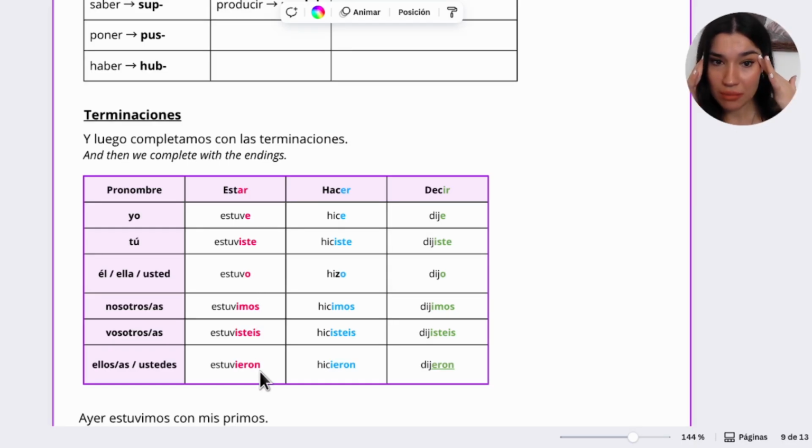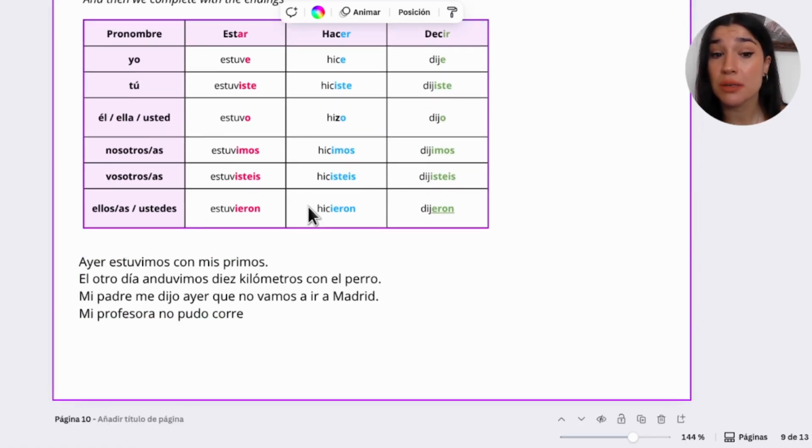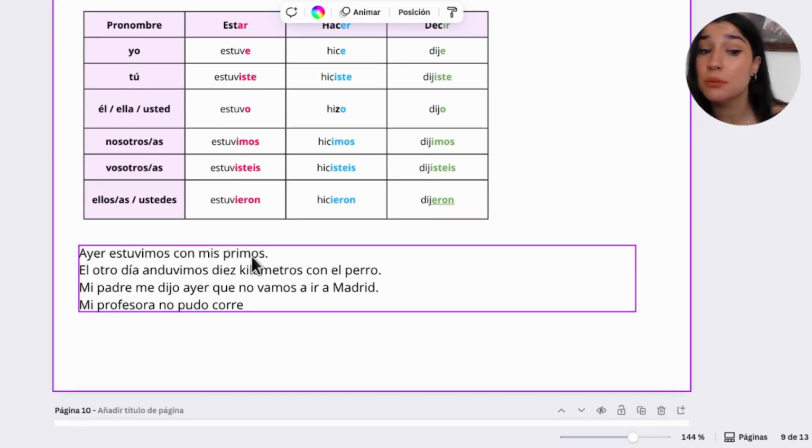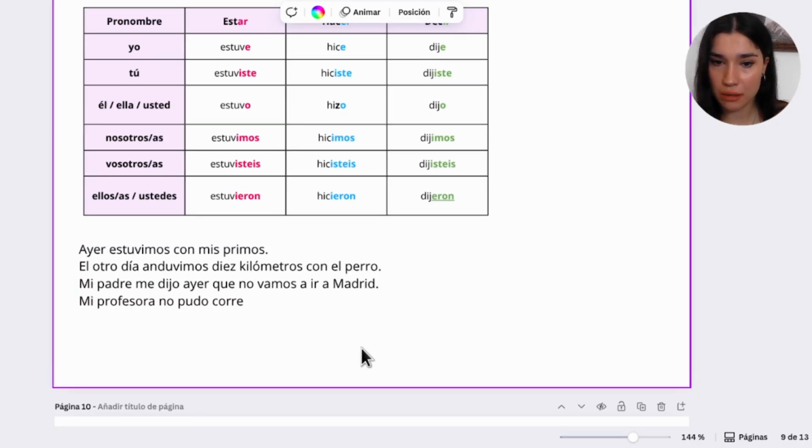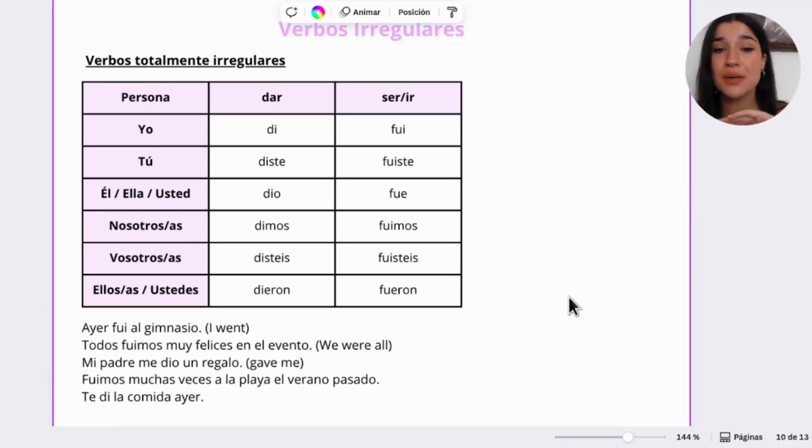And you see now, like, oh my god, it totally changed, it doesn't sound like the same verb. I know, but it is about making phrases and talking about yourself. This is not about understanding why it is like this. No, it's just like this. You need to memorize the verb like you did in the present and just go using them so you learn more of them. Now try to make phrases with these ones. For example, ayer estuvimos con mis primos, el otro día anduvimos 10 kilómetros. This is a block.